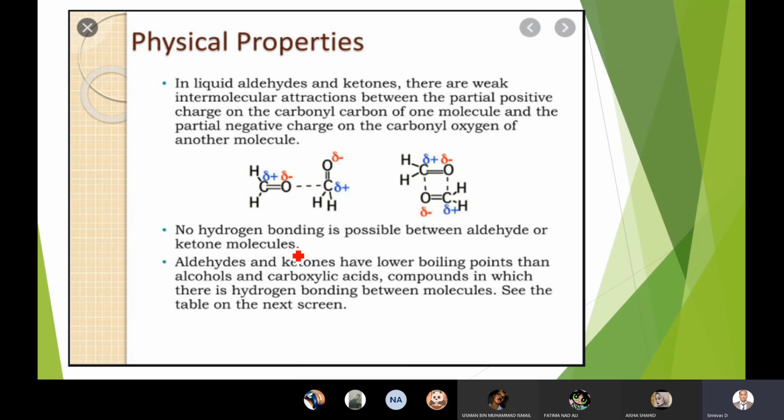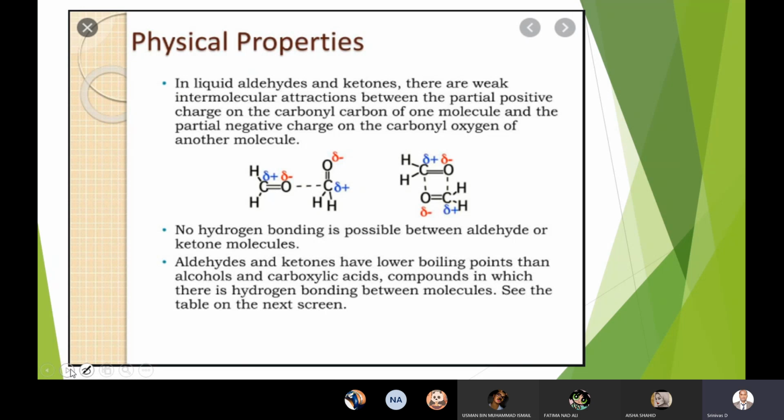Okay, aldehydes and ketones have lower boiling points than alcohols and carboxylic acids, because in these compounds there is no hydrogen bond, whereas in alcohols and carboxylic acids there is hydrogen bonding. Yes or no? So you need not see the table and other things. I think I'm clear with the physical properties, that is, the boiling points.